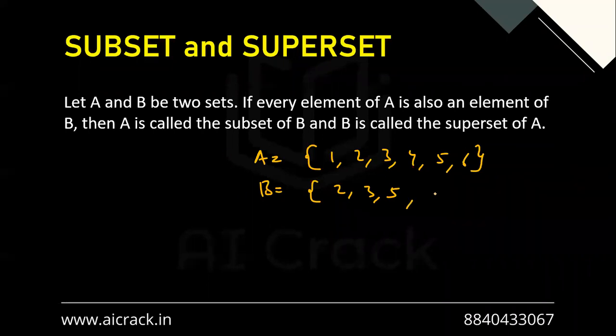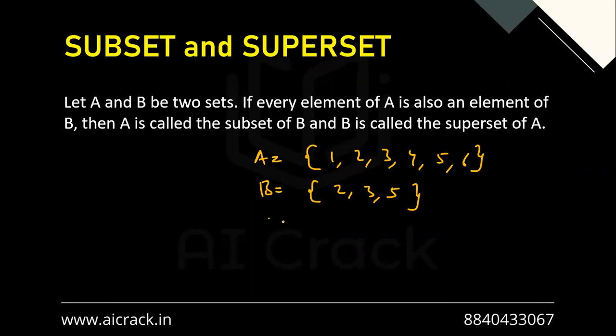If there was a case where 7 was also present in B, in that case we can see that 7 is not present in A, so we can say that B is not a subset of A. But in the regular case, like 2, 3 and 5, all these three elements are present in A, so that's why we can say that B is a subset of A and A is a superset of B.